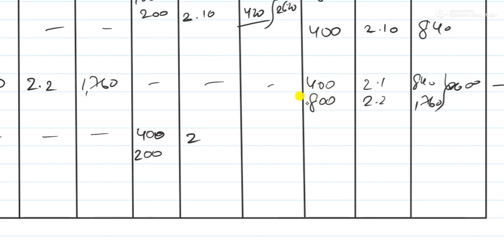This rate is 2.1 and the rate of 200 units is 2.2. So 840 and 200 into 2.2 is equal to 440. Add both of them, this is my total issue made, 1280.